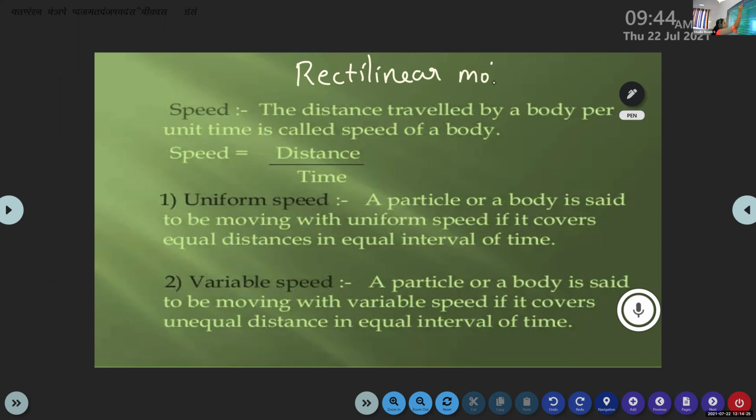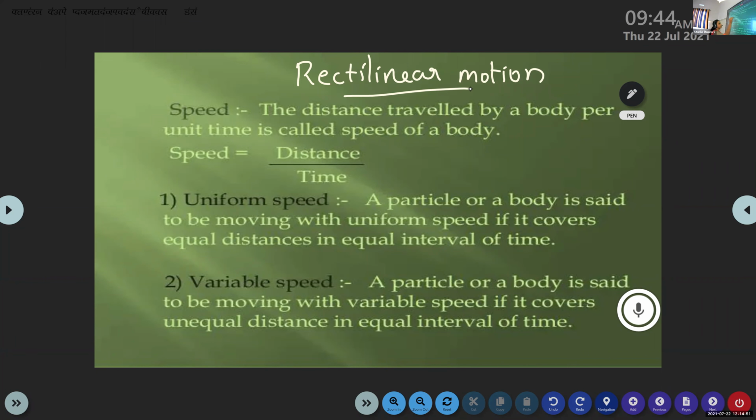The motion along a straight line has first two terms, distance and displacement. The next term is speed. The distance traveled by a body per unit time is called the speed of a body.